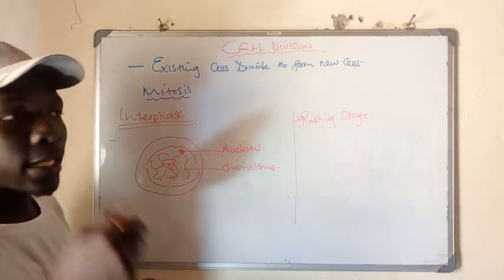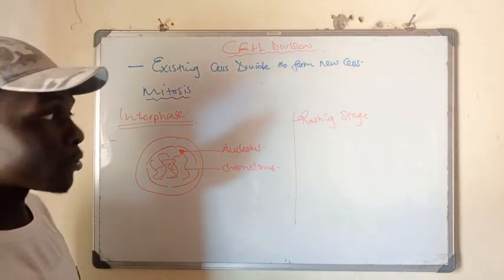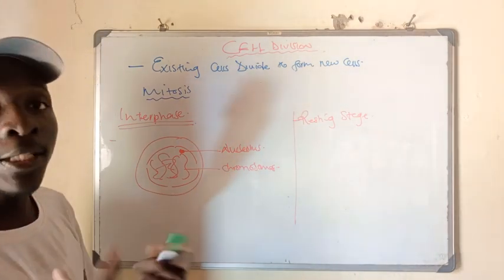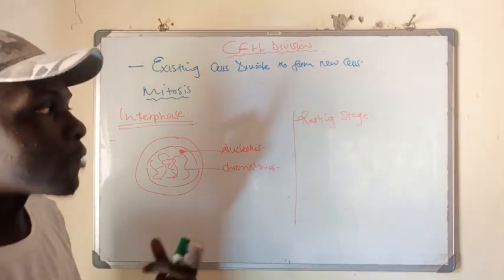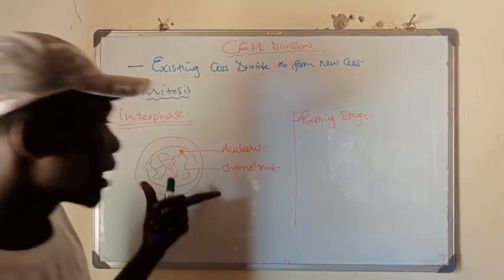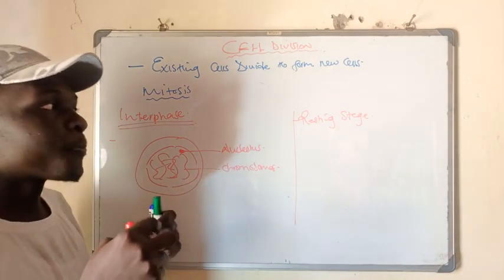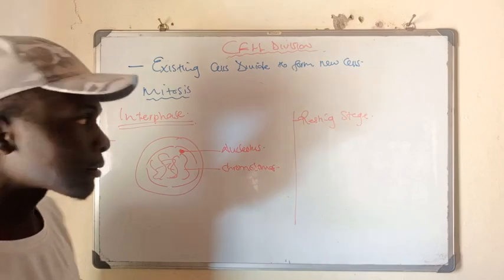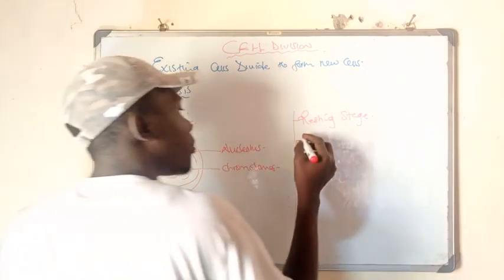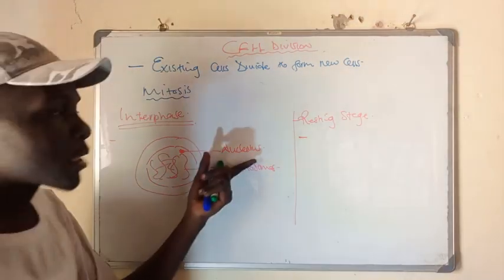Like that, they cannot be viewed under a microscope, and so division cannot take place. So the basic reason why it's a resting stage is because these chromosomes have not condensed yet for division to start.